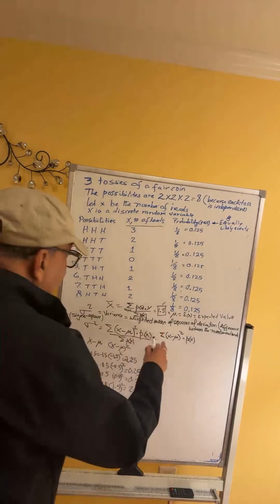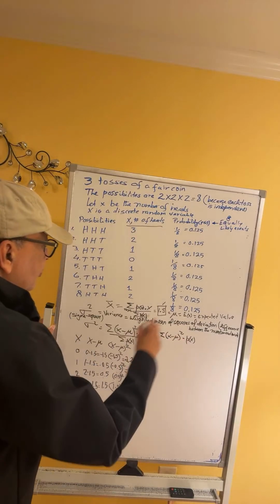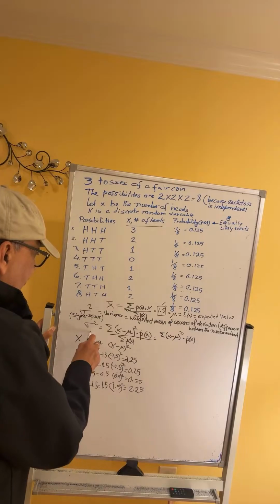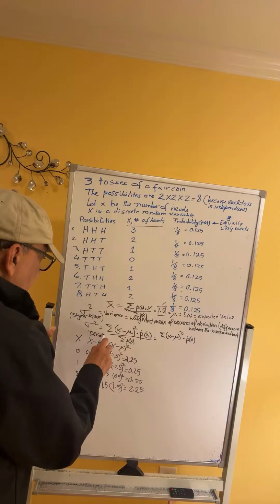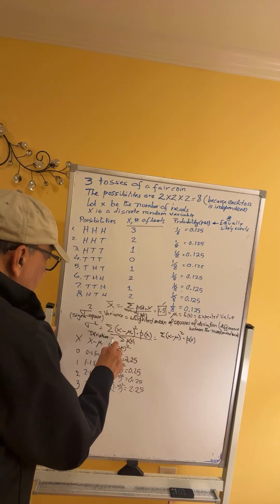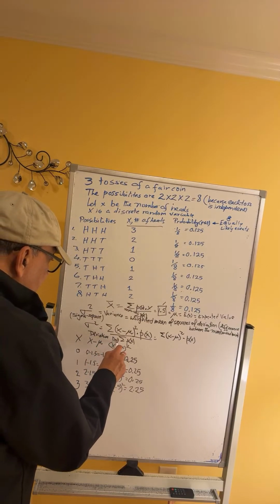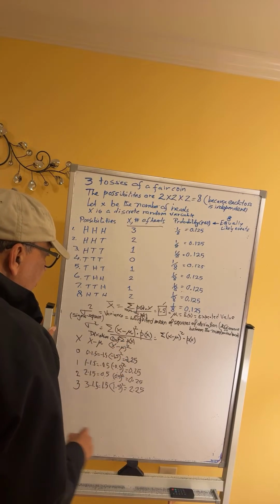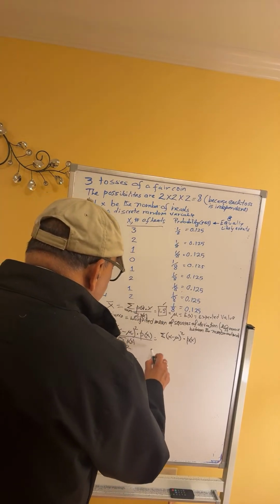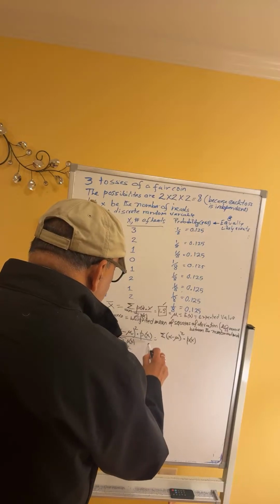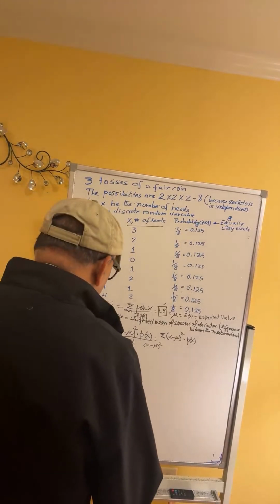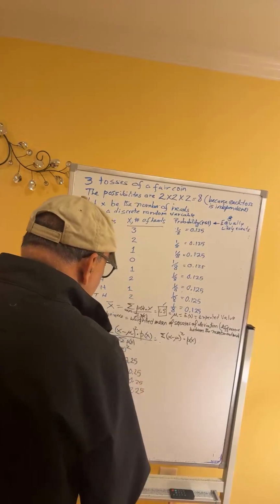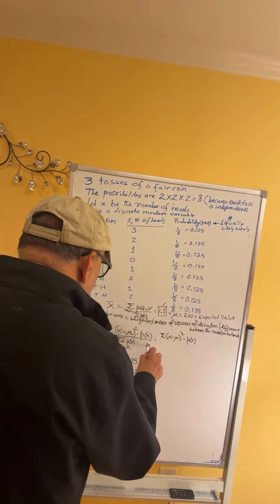Now we have to multiply the squares of these differences, the squares of the deviation. This is the deviation column, x minus mu. This column is deviation square. Now we will multiply the deviation squares with the corresponding probability. But before we do that, let me list the corresponding probabilities.